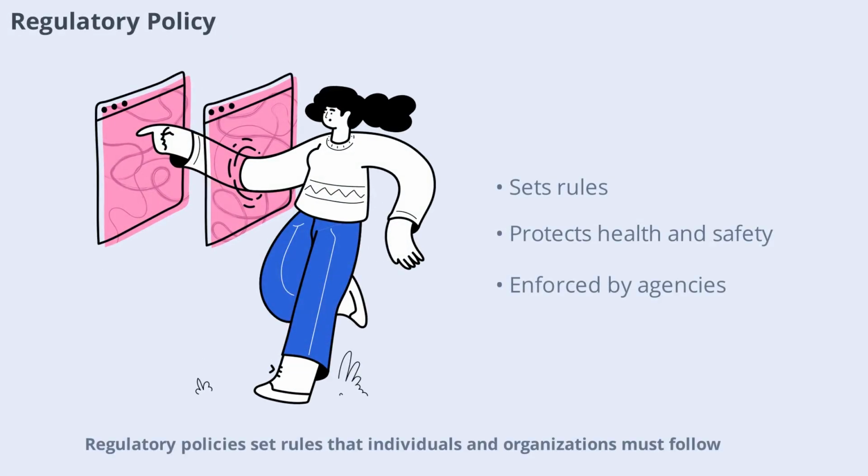Regulatory policies set rules that individuals and organizations must follow. These rules are designed to protect public health, safety, and the environment. Examples include food safety standards, pollution limits, and workplace regulations. Regulatory policies are enforced by government agencies and can have a significant impact on society.